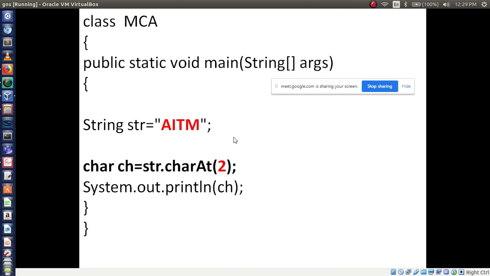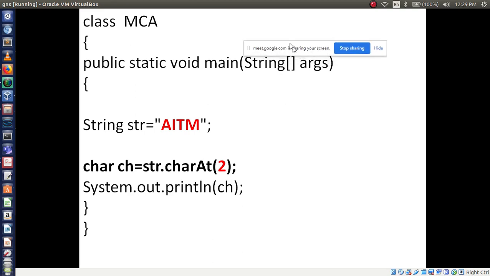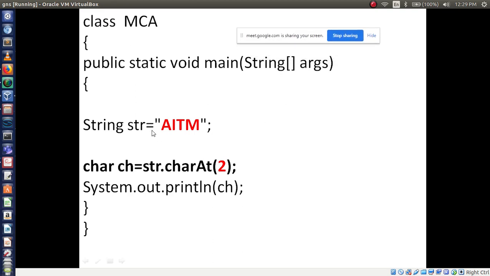Now let's see one example here. All of you observe the string str. I am using the string AITM, right? Now I am accessing only a single character from this string. So which character am I printing? 2. I am accessing index number 2 here. So which character will print? Can anyone guess? I am accessing index number 2 here. So which character will print?